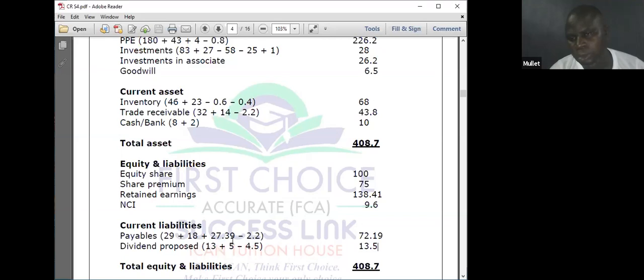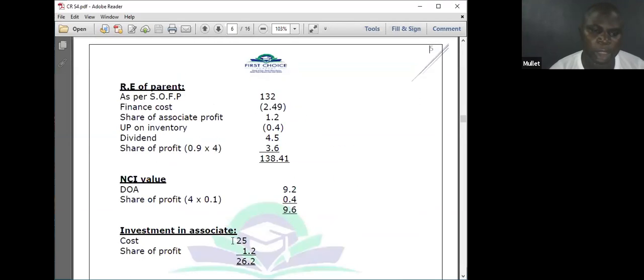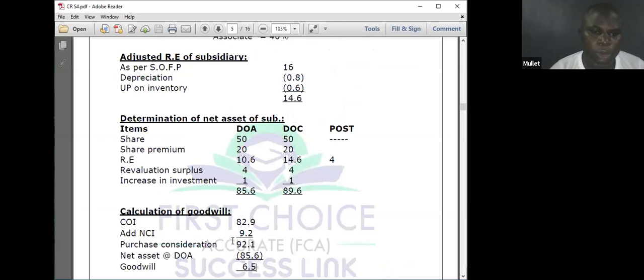Then for the goodwill calculation, total, I'll just take to the goodwill. Goodwill, 82.9. This is the goodwill. Cost of investment, 82.9. That is that for additional information 1.